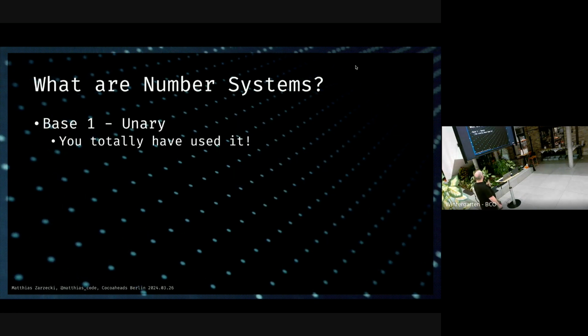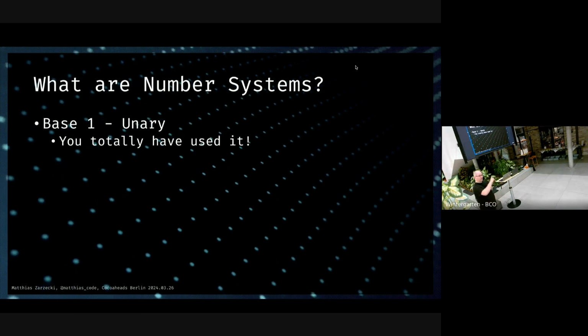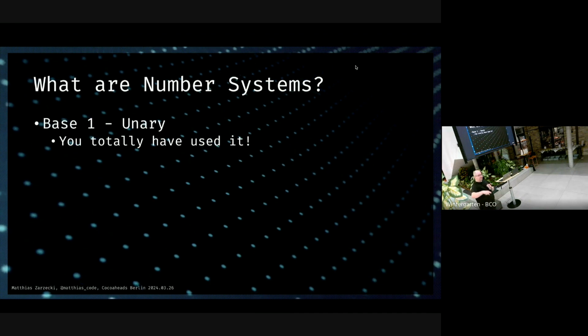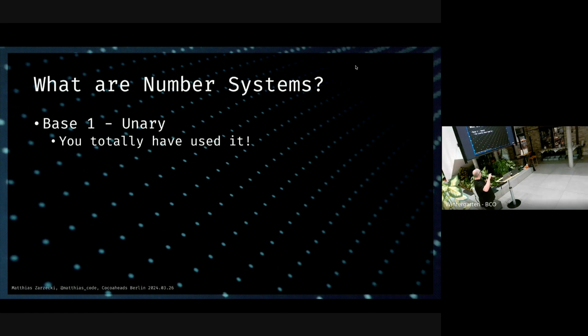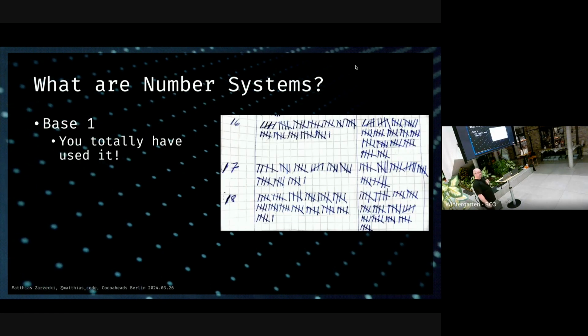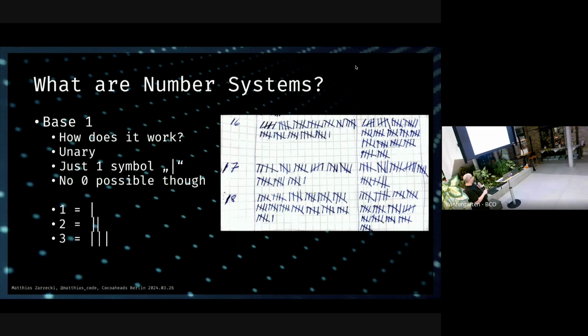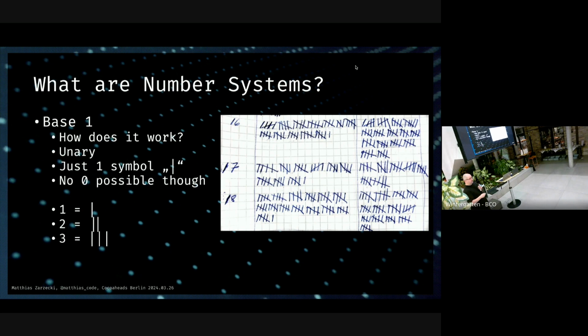Who would have thought? Base 1, this is my favorite. Who here knows base 1? Raise your hand. Okay, plot twist. You all have used base 1 before. You all have seen it or used it at least. Base 1 or unary is this one here. You just make tally marks, usually. Has a downside. You cannot do a 0 with it. And really, you can do any symbol. It doesn't have to be a line.